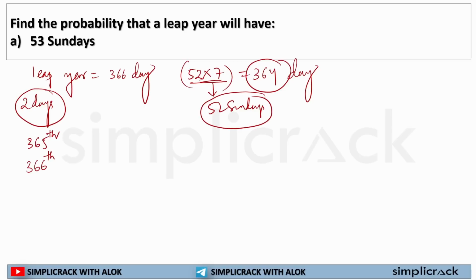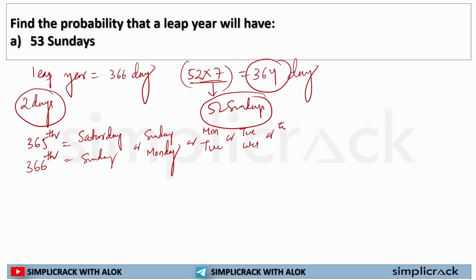365th and 366th days are like this: Saturday, Sunday, or Sunday, Monday, or Monday, Tuesday, or Tuesday, Wednesday, or Wednesday, Thursday, or Thursday, Friday, or Friday, Saturday.